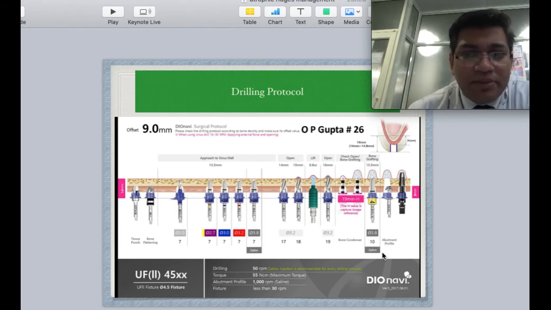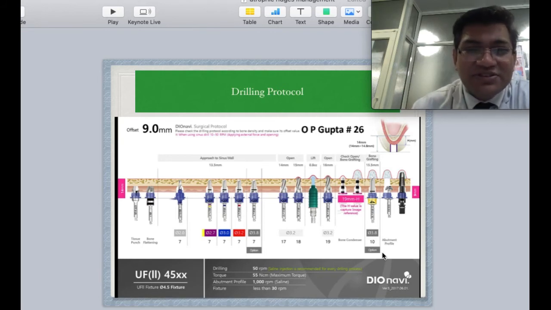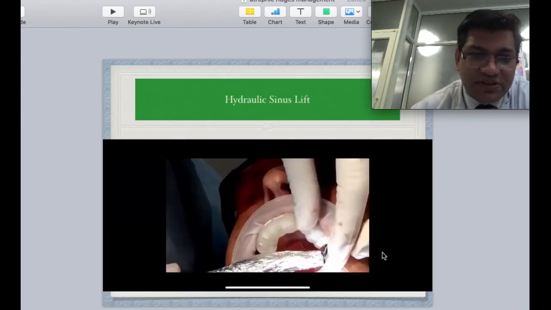Even though the number of steps may be more, it gives more confidence to me as well as the patient that there is not a big incision. For a patient, getting stitches, getting cuts, and not receiving an implant at the end of the sinus lift is a big thing. So it is much more comfortable for the patient.